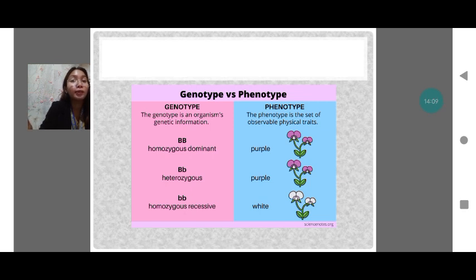When you say genotype, it is an organism's genetic information. Homozygous dominant would be BB in uppercase. Then the phenotype is purple, and this is the observable trait that we can see. For example, someone has blue eyes, brown hair.